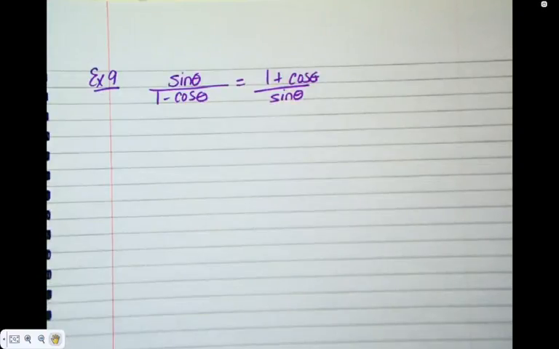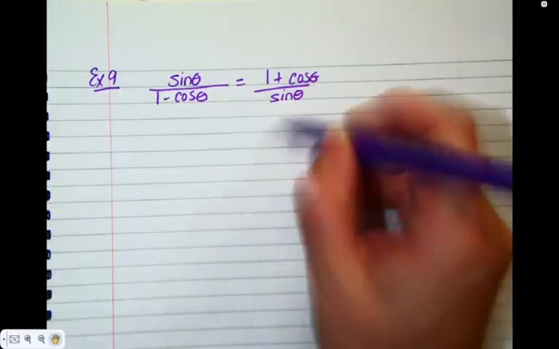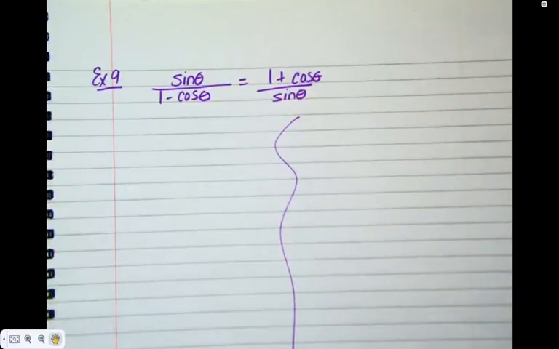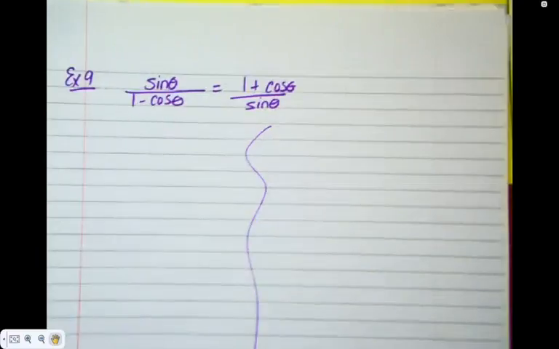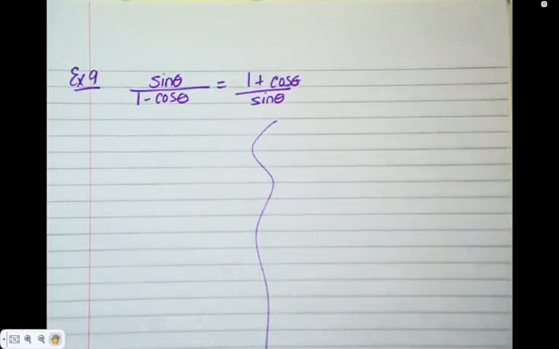Left-hand side or right-hand side? Okay. Change sine and cos. Already changed. Done. Look for sine squared plus cos squared. Simplify fractions. Factor. So remember to factor, we're looking for squareds or fourths now, anything with an even exponent. Can't. Work on the other side, okay. Right-hand side. Change sine and cos. Done. Factor. Can't. Simplify fractions.